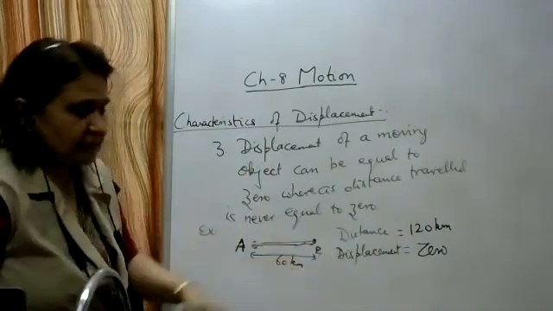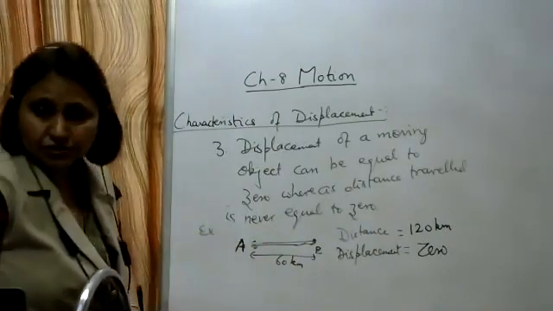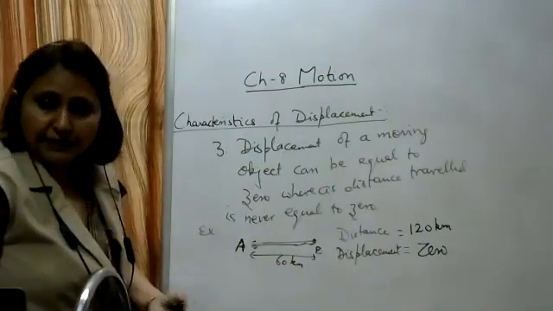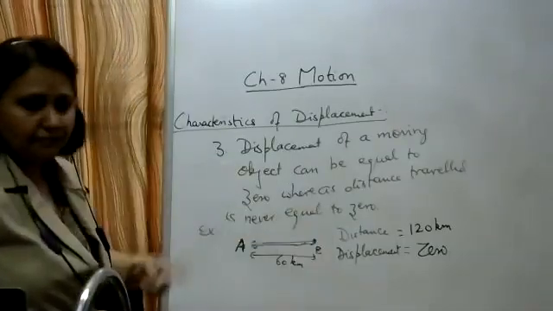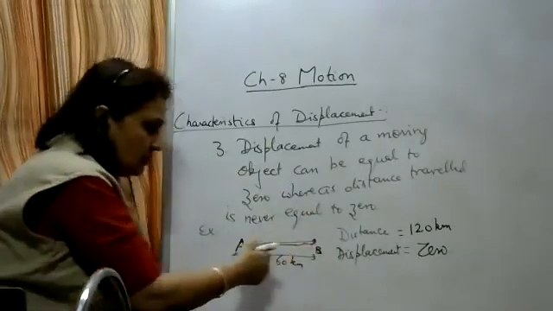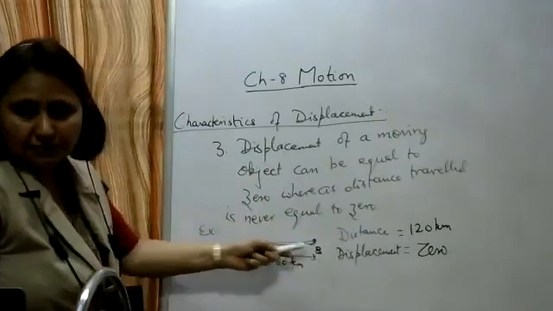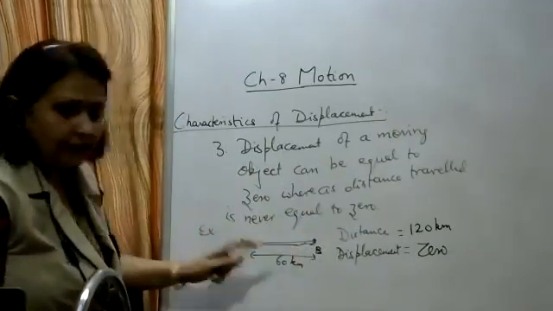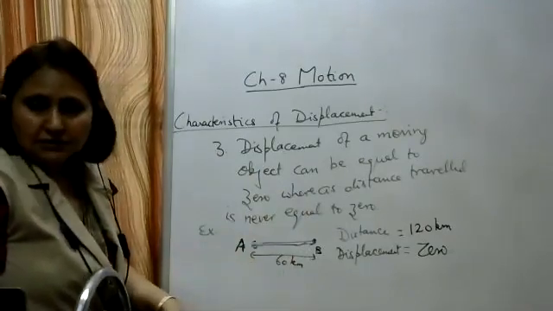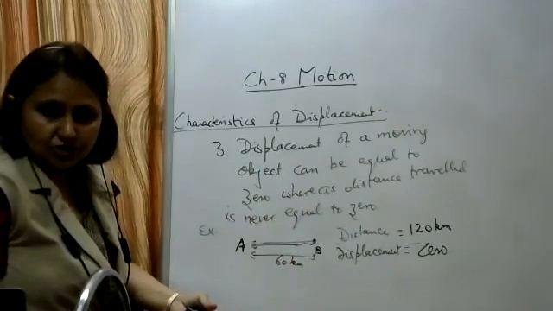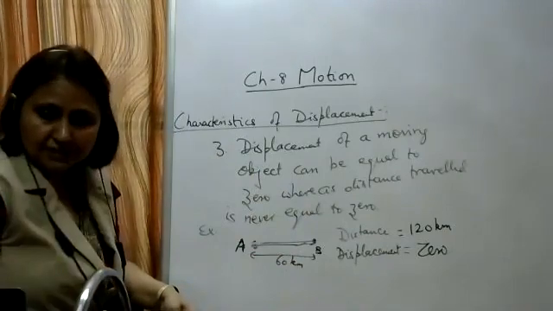So here the displacement is 0. This is the example which shows that the displacement can be equal to 0, but the distance is never equal to 0 as it is covering some path length. Some distance it will travel. So in this example, when it starts from A, reaches a point B and returns back to the same point A, the distance traveled is 120 kilometers, but the displacement is equal to 0. These are some of the characteristics which we have studied about displacement.